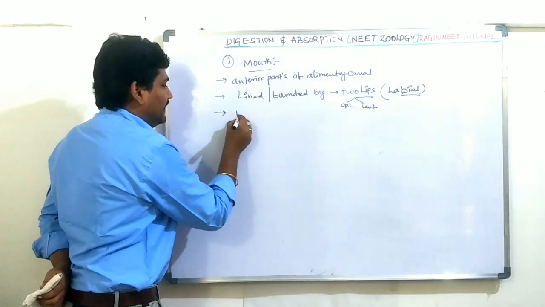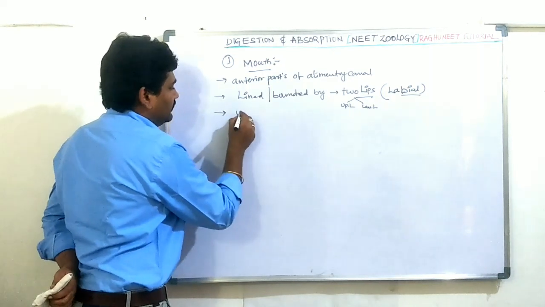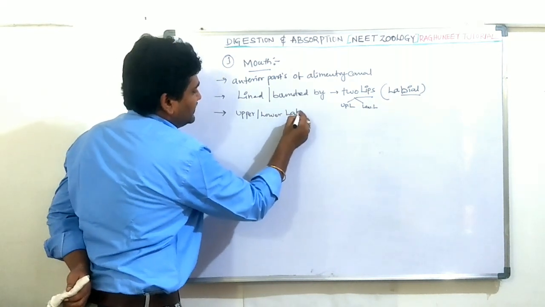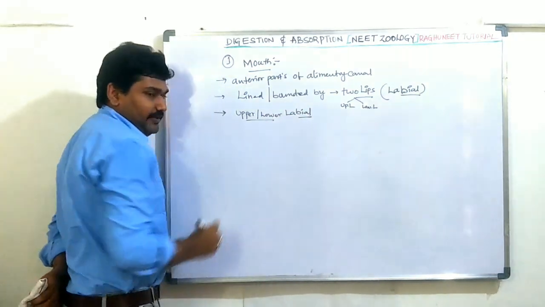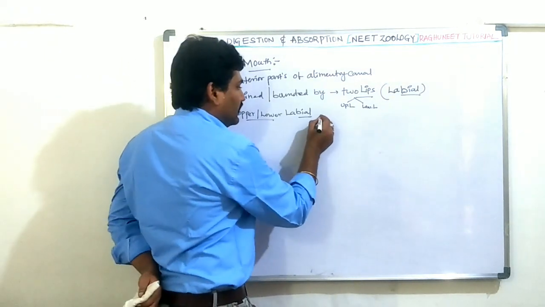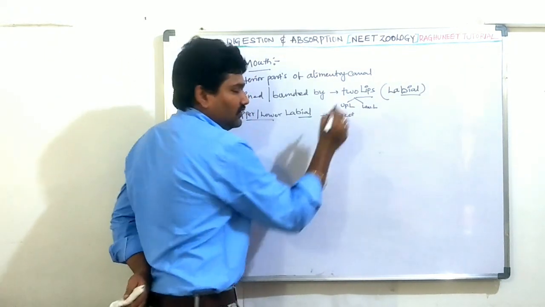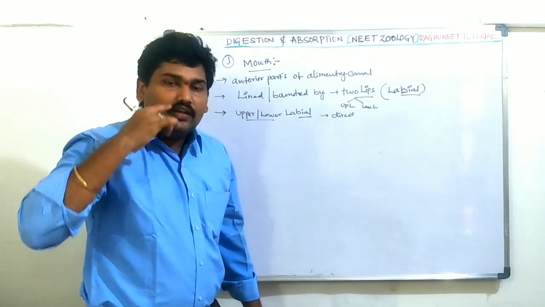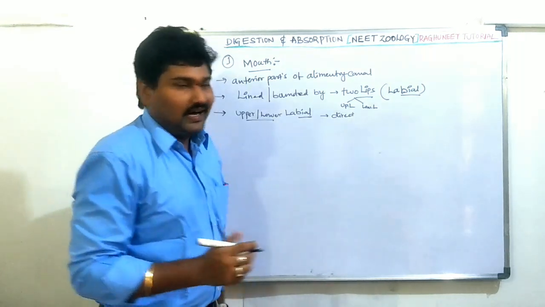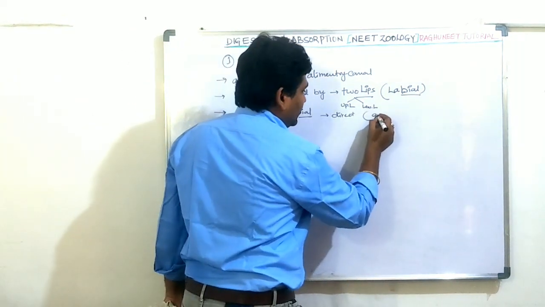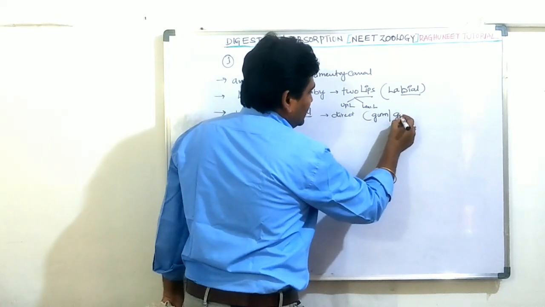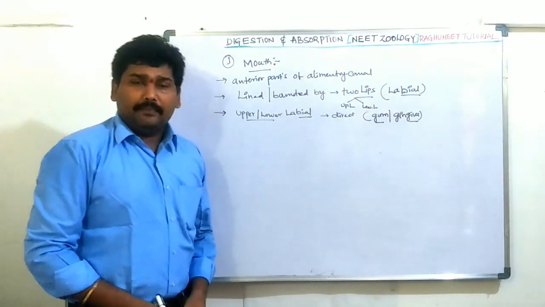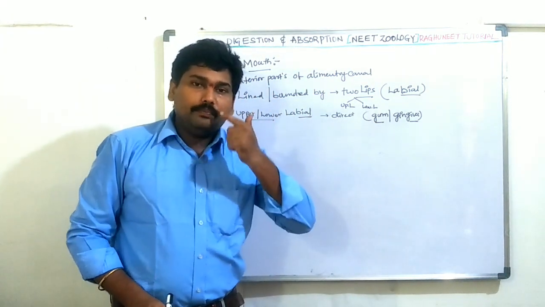The upper and lower labia are directly connected with the gum, or gingiva, by a thin membrane connecting the upper lip and lower lip.